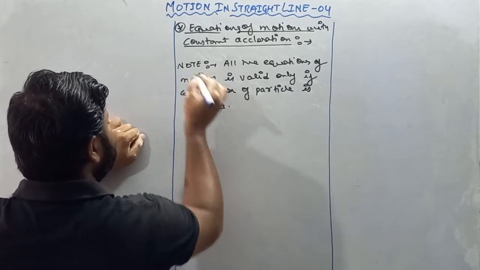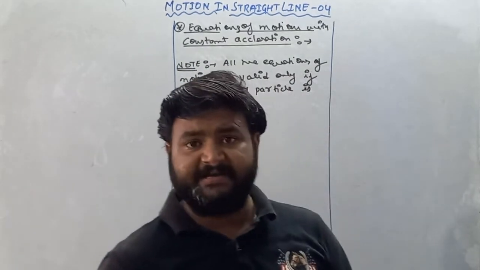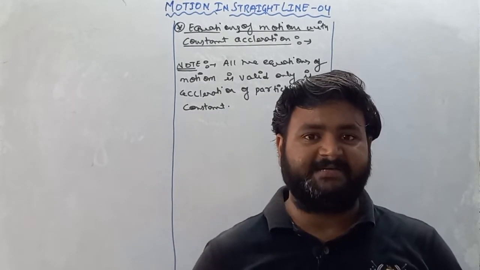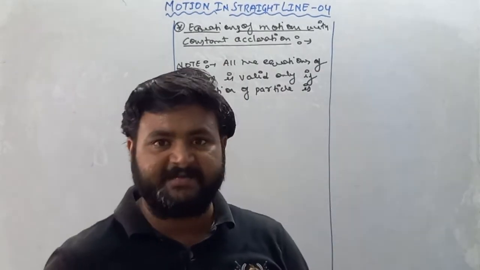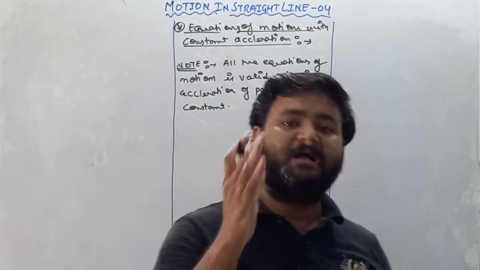You have to remember this thing, my dear student, that all these equations are only valid if acceleration is constant. If acceleration is not constant, then at any circumstance these equations are not valid.